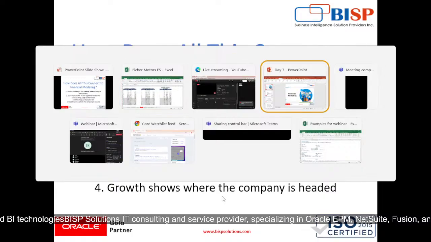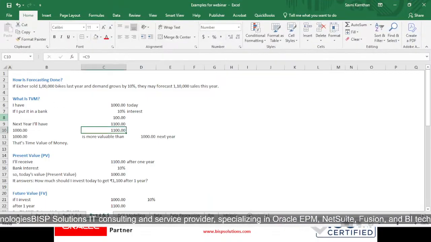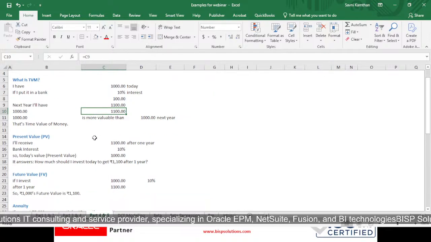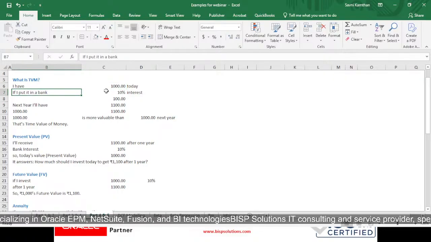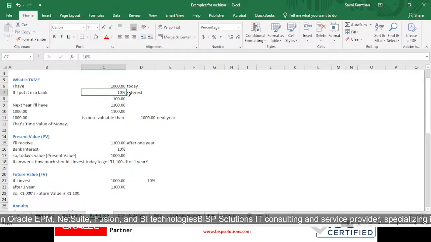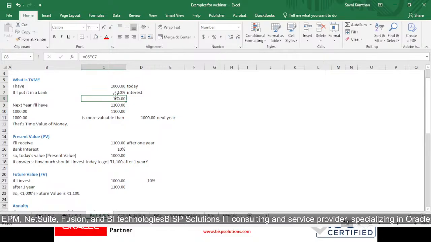So let's take an example for what we have understood. Forecasting we have understood, and TVM, where let's say we take a small amount for calculation. I have 1000 rupees today. If I put it in a bank at around 10% interest rate, I will get 100 in interest, so next year I will have 1100 rupees.